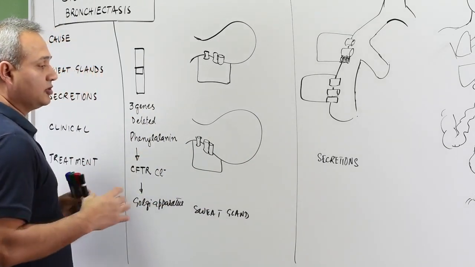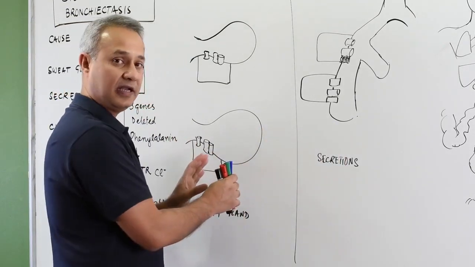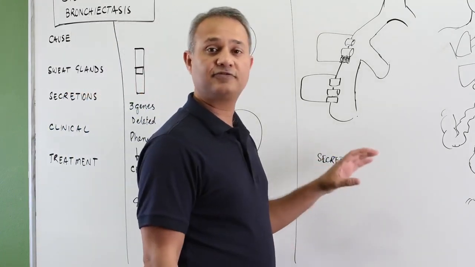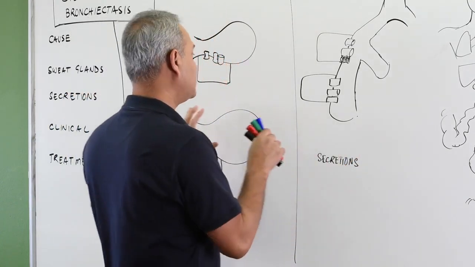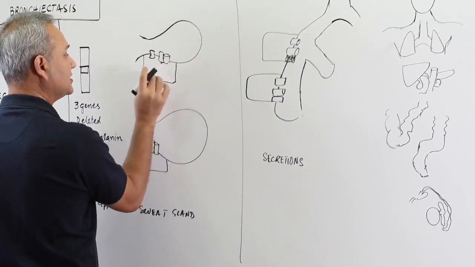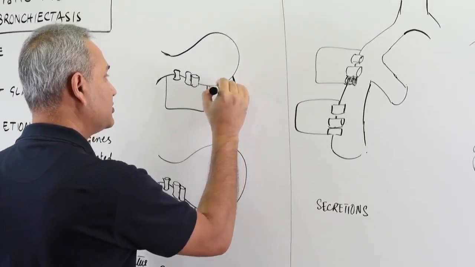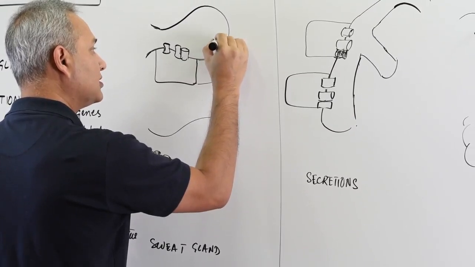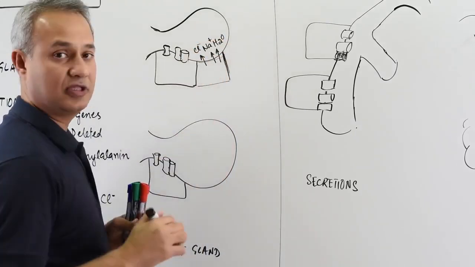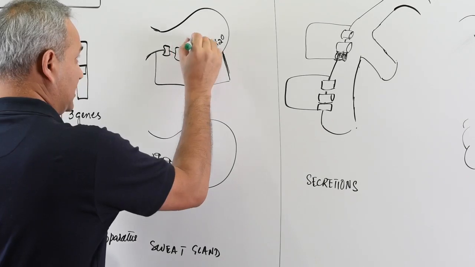So now we are going to look at this disease in 2 sections. What happens in the sweat glands is a different kind of problem compared to what happens in the rest of the secretory glands of the body. So let's look at what happens in the sweat. Let's say this is a sweat gland cell, this is one more sweat gland cell. The way the sweat is produced is we extrude the water and the sodium and chloride. So these are thrown out and that becomes sweat in the gland.